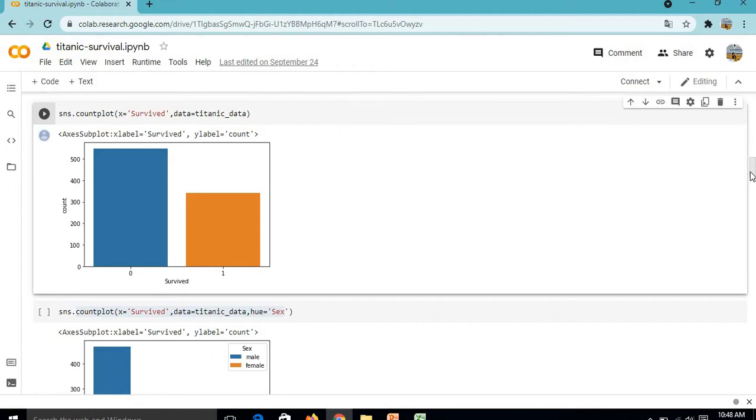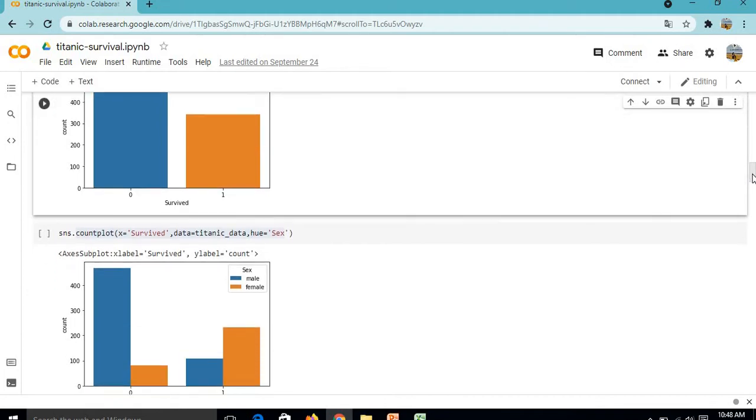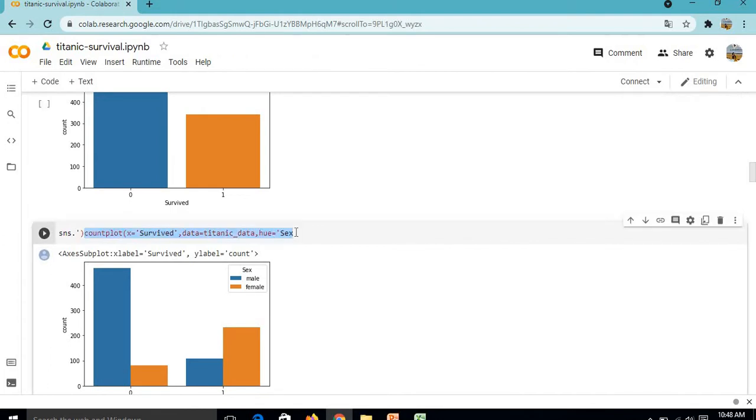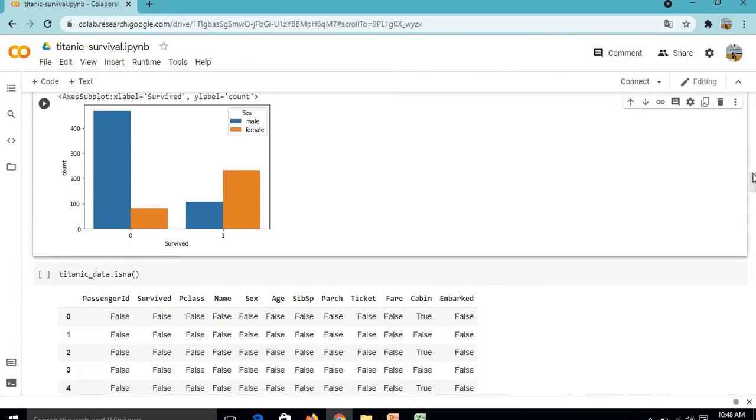Now for knowing whether the passenger is female or male we will use hue equal to sex, and here we can see the orange bar represents the female passengers and the blue bar represents the male passengers.